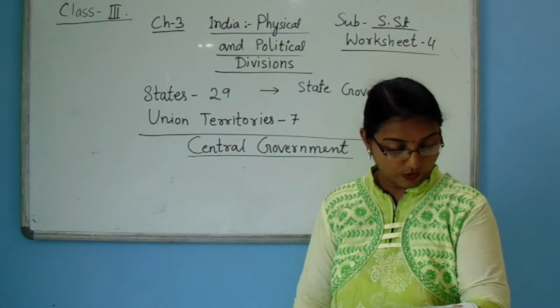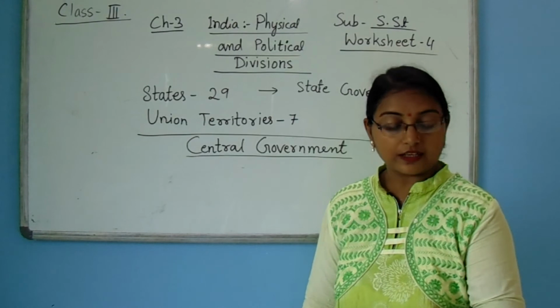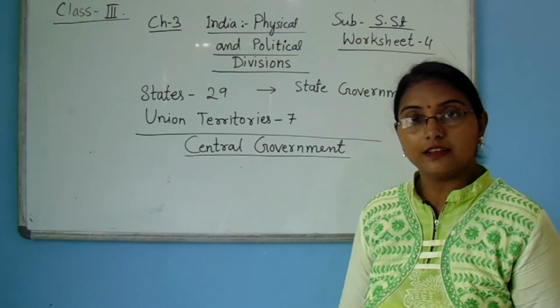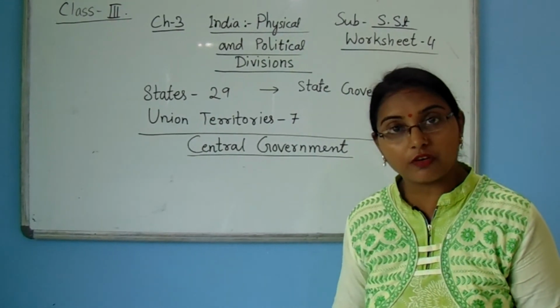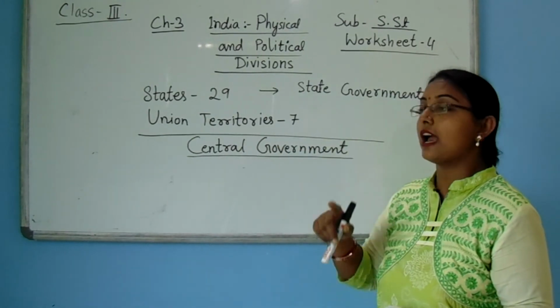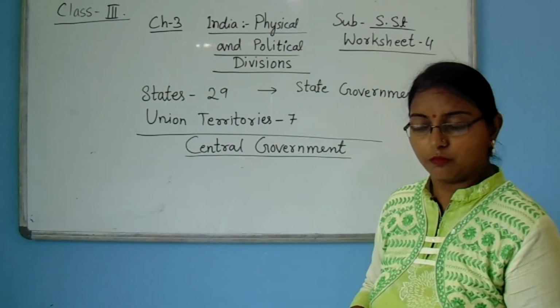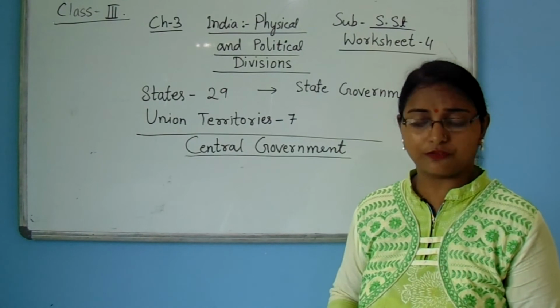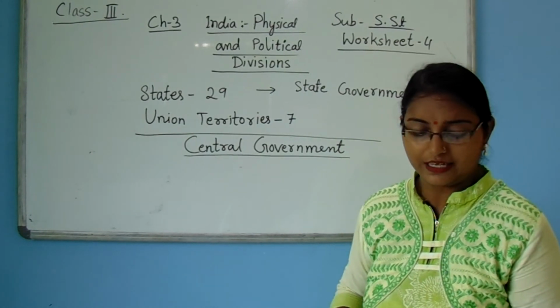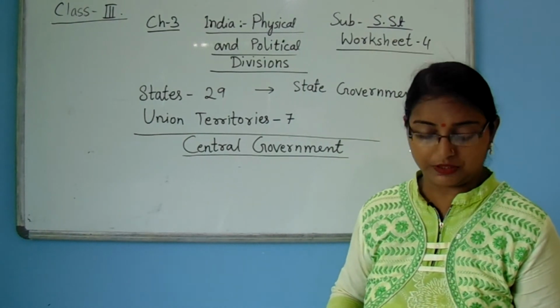In your book, page number 16, there are many states and union territories given with their names and their capitals. Moreover, you have to learn 5 to 6 main points and the union territories and capitals.